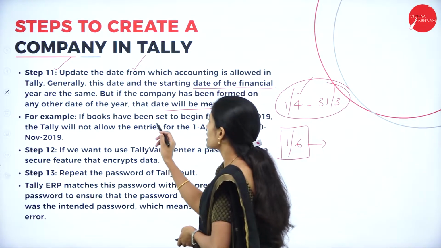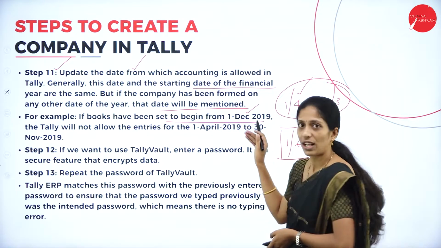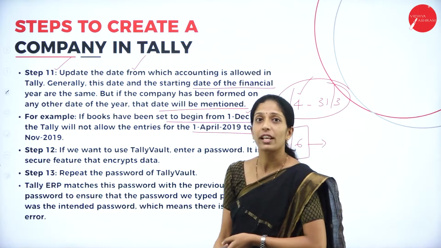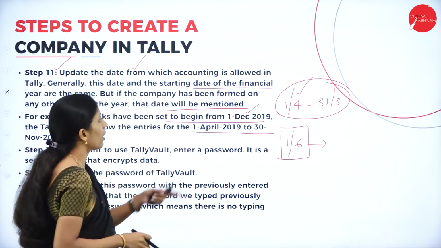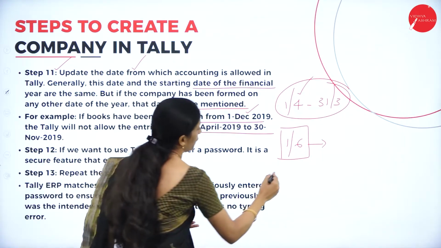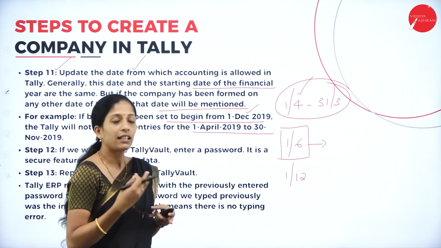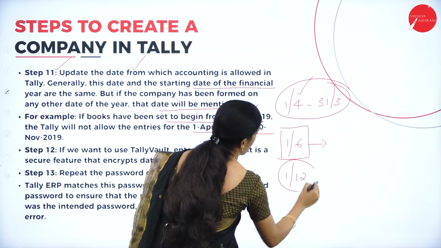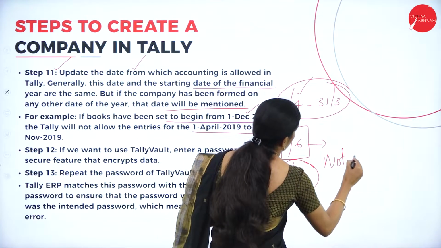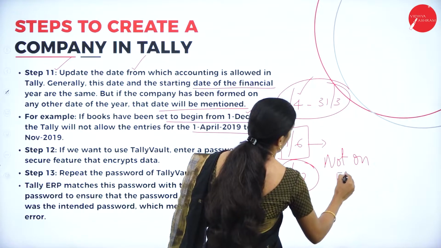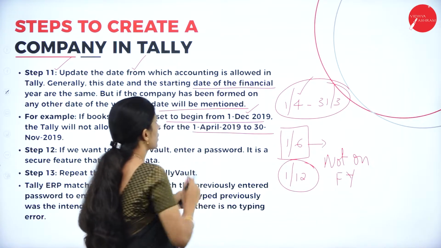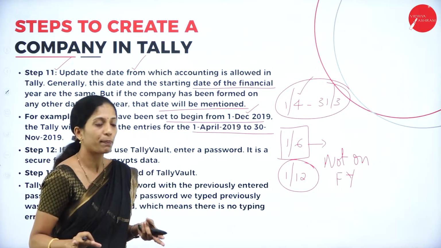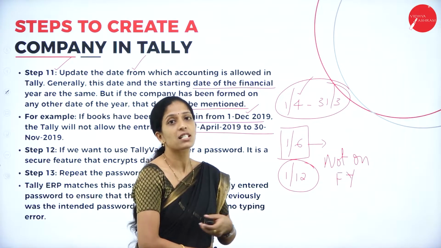So for example, if books have been set to begin from 1st December 2019, Tally will not allow entries from 1st April 2019 to 30th November. So suppose the organization has entered the date as 1st December, then in the Tally software, your transactions start from 1st December itself, not from the start of the financial year. Your financial year starts from 1st April, but from 1st April to 30th November the entries will not be there. So your entries start from 1st December.